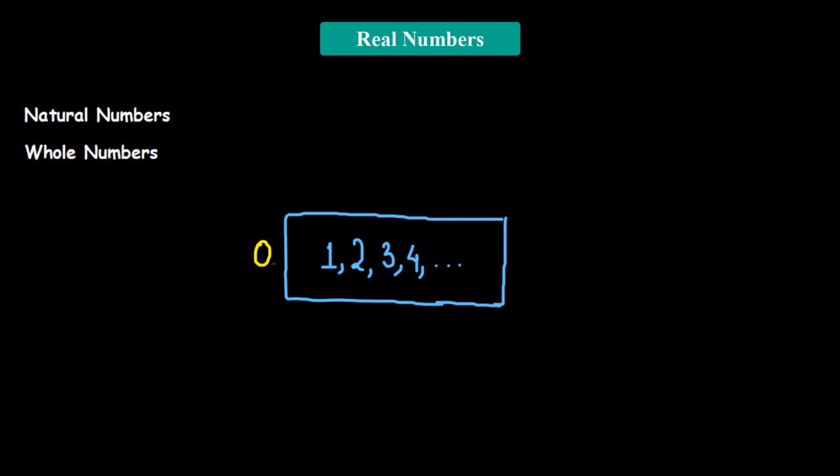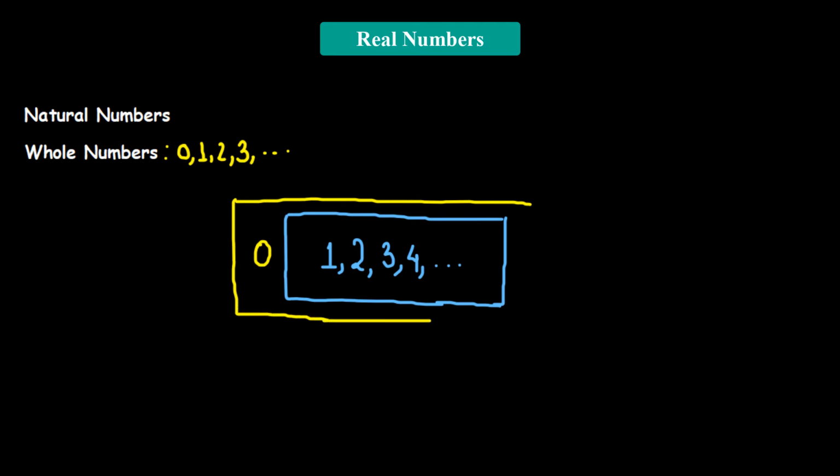This becomes a bigger collection: 0, 1, 2, 3, and it goes on and on. This bigger set of numbers is referred to as whole numbers.